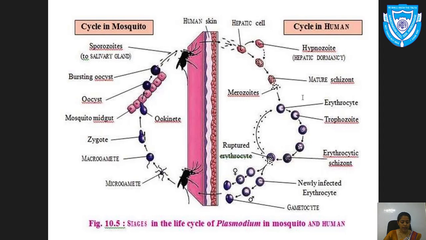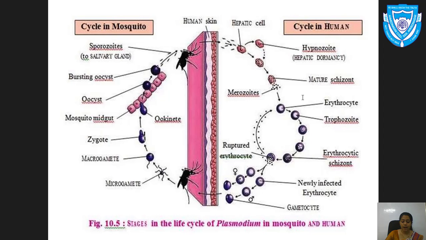Sporozoites are formed and stored in the salivary gland. They bite a normal person and inject the sporozoites into the human body. Development occurs in the liver cell. Then the RBCs burst and gametocytes are formed.